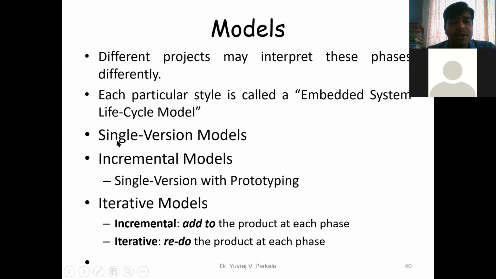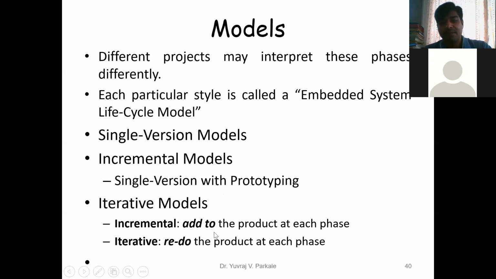So the first model is called a single version model. Next is called an incremental model. In this, you have a single version with prototyping or without prototyping. Then the iterative model, in this you have incremental or iterative.